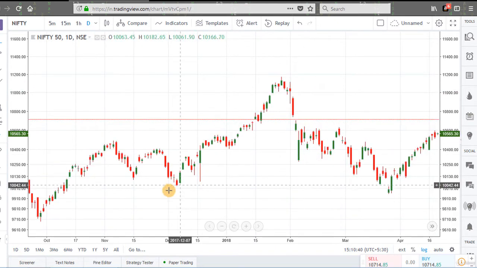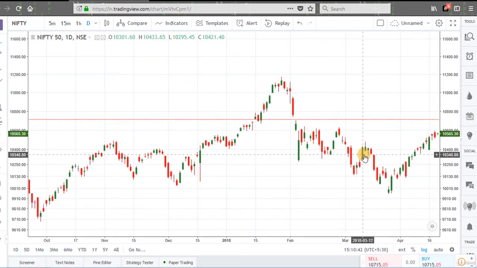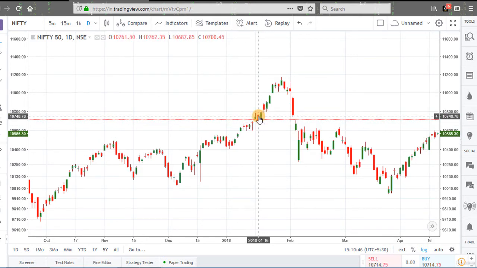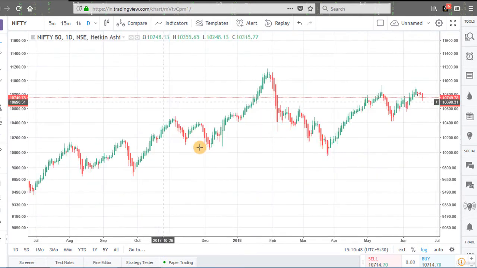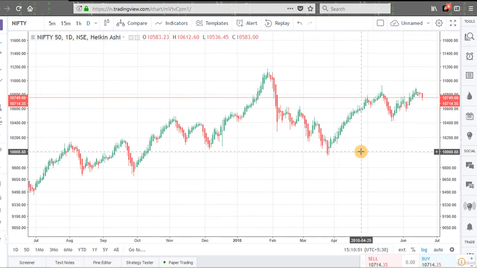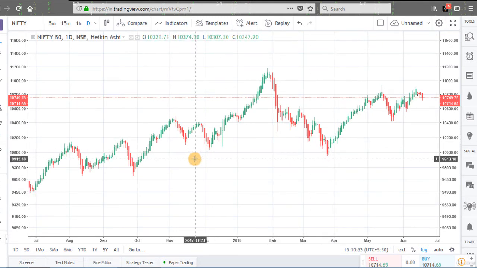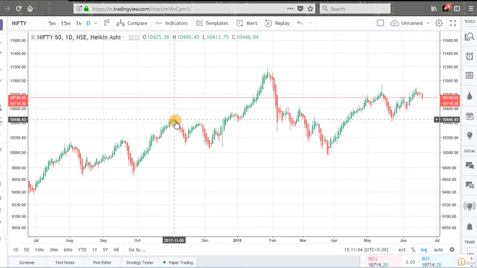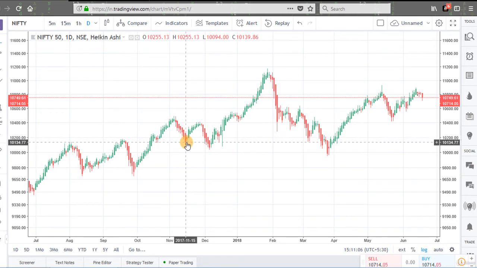You can see this is the regular candlestick chart of Nifty 50. The candles are very irregular and we cannot find any signal with the candles. But this is the Heikin-Ashi chart of Nifty 50. In this chart, we are getting clear signals of buying and selling, as these green candles show us the buying pressure and the red candles show us the selling pressure.